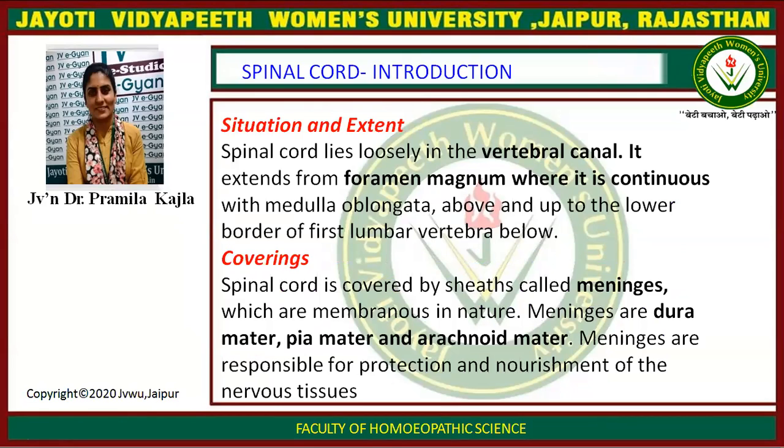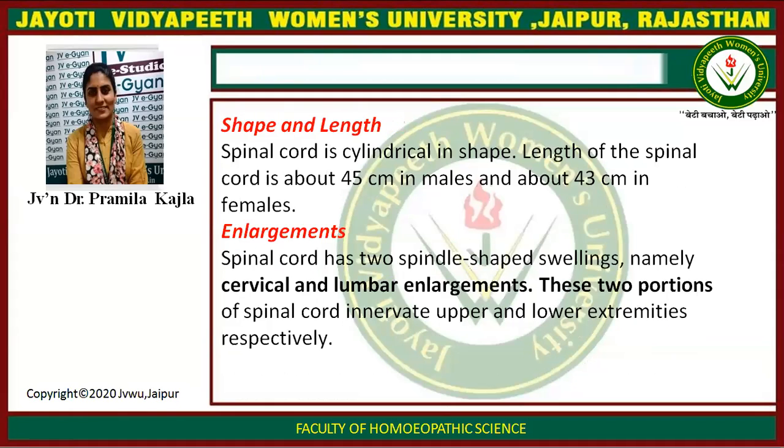It extends from foramen magnum, where it is continuous with medulla oblongata above, and up to the lower border of first lumbar vertebra below. Spinal cord is covered by a sheath called meninges, which are membranous in nature. Meninges are dura mater, pia mater, arachnoid mater. Meninges are responsible for protection and nourishment of nervous tissue.